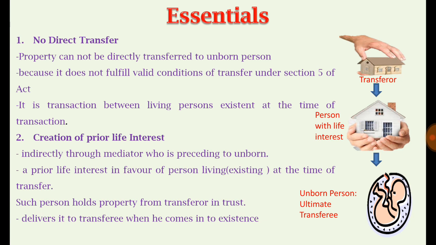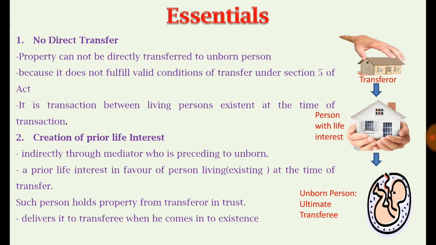Therefore this is necessary. Firstly, it doesn't satisfy section 5 of that Act, because he is not a living person. Then if the transferor wants to transfer that property for the benefit of an unborn person, he has to follow the process provided by section 13. For that purpose, the transferor has to create a prior life interest in a second person, who will be in the middle of the transferor and the ultimate beneficiary.